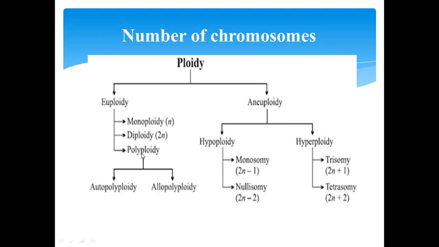When the chromosome number is not an exact multiple of the haploid set, it is described as aneuploidy. Aneuploidy is either addition or deletion of one or more chromosomes to the total number of chromosomes in a cell. So there is hypoploidy and hyperploidy. Monosomy is a deletion, 2n minus 1. Nullisomy, that is 2n minus 2. Hyperploidy is addition: trisomy, 2n plus 1, and tetrasomy, 2n plus 2.